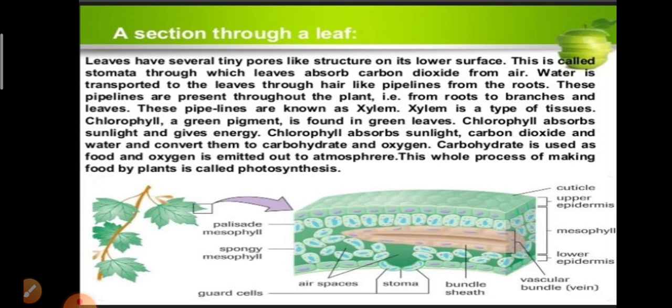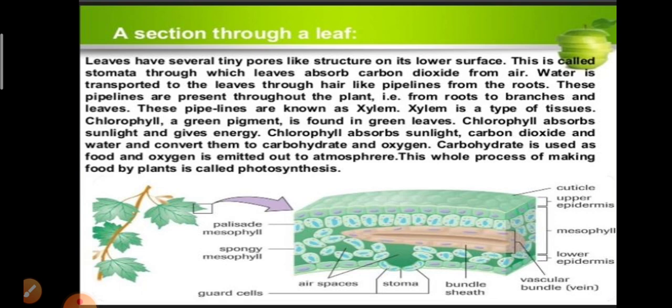Okay, and chlorophyll is another most important requirement for photosynthesis. Chlorophyll is a green pigment which is found in all the green leaves. It absorbs sunlight, carbon dioxide and water, and it converts them into carbohydrate and oxygen.